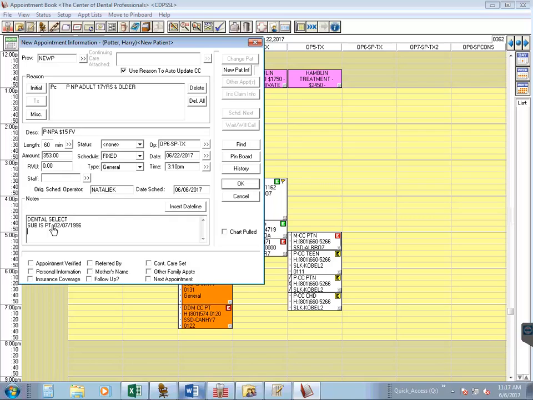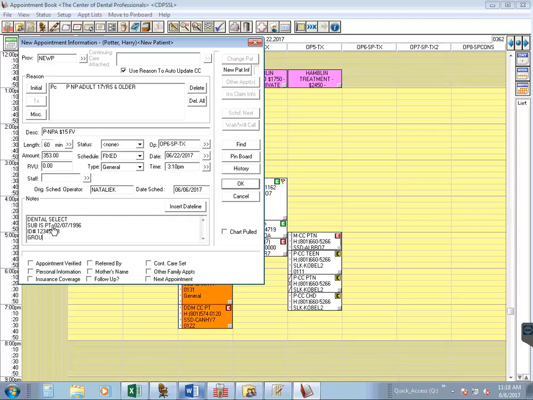Now, the next line, you want to enter in the ID number. That can either be listed as a member ID, subscriber ID, or some insurances actually use the Social Security number. So I would just ask if they have their card available and to read off whatever the ID number is provided on that card. So let's say Harry's was 1, 2, 3, 4, 5, 6, 7, 8.